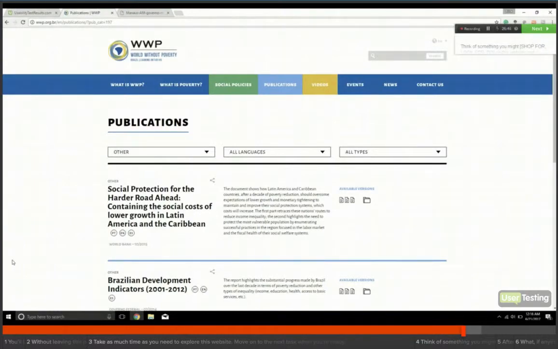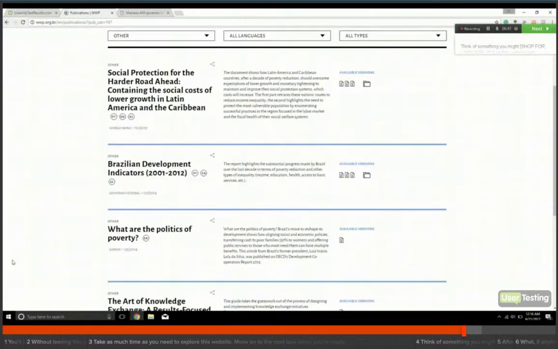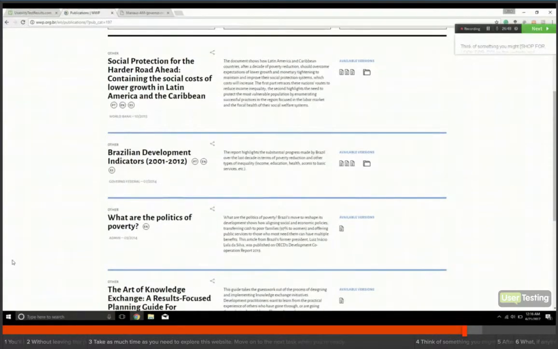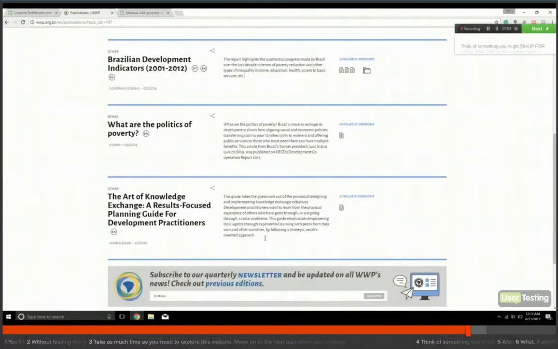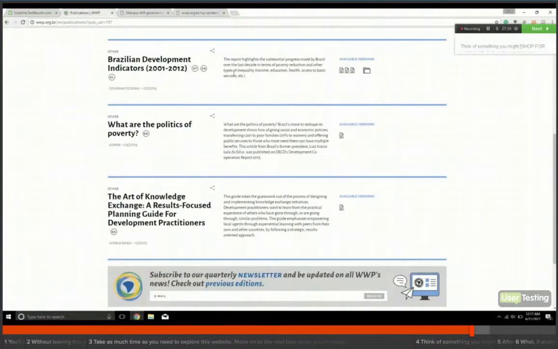Okay. What are the politics of poverty? That would be a good one to have, because you have about transferring cash to poor families, 97% to women, and the benefits it brings. So I'd probably want to gather this information and click here. Whoop, failed to load, but that's probably what I would want right there. There's one.